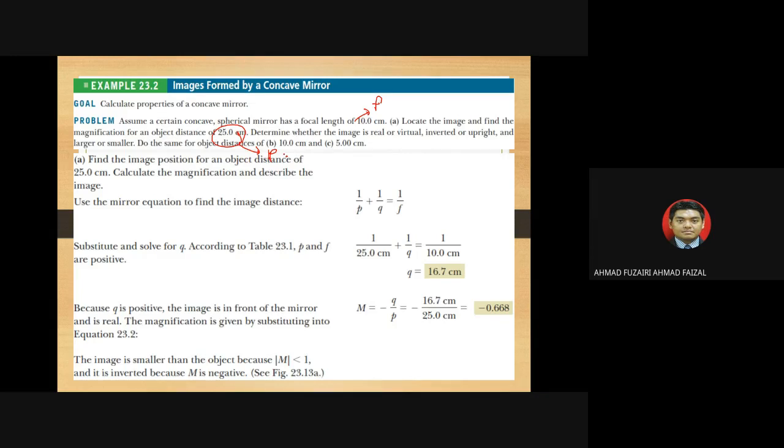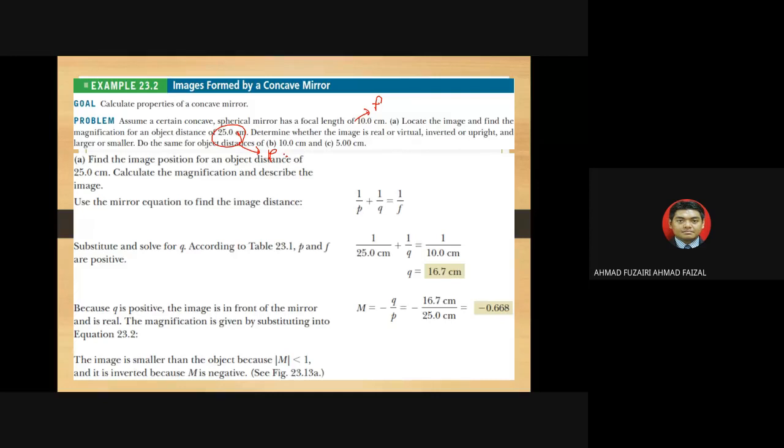Do the same for object distances of 10 centimeters and 5 centimeters. So they want to know the properties of the image. Right. And number two is to do the same for object distances 10 centimeters and 5 centimeters.